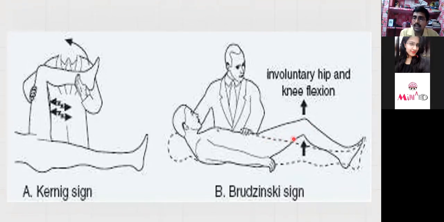Somehow, this can minimize the stretching of the dura mater. So this sudden involuntary hip and knee flexion with the neck flexion is indicating irritation of the dura mater, which can have various causes.